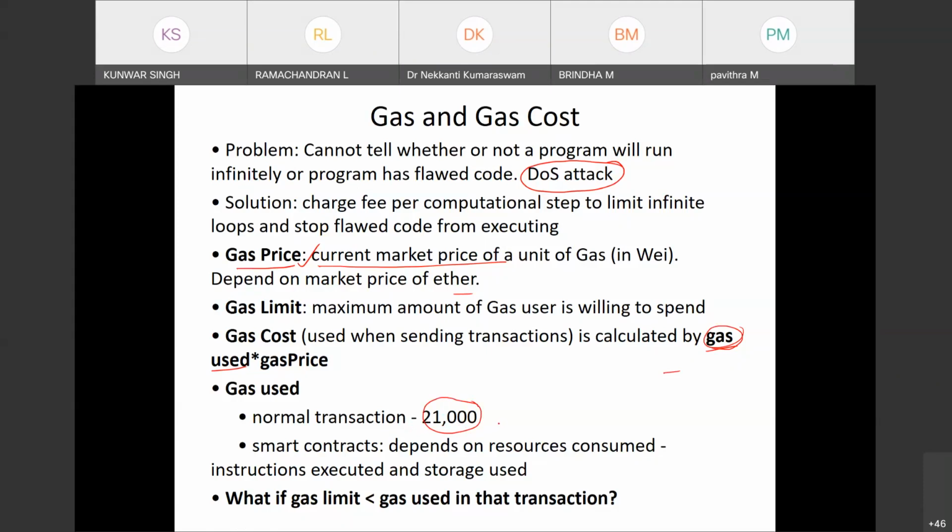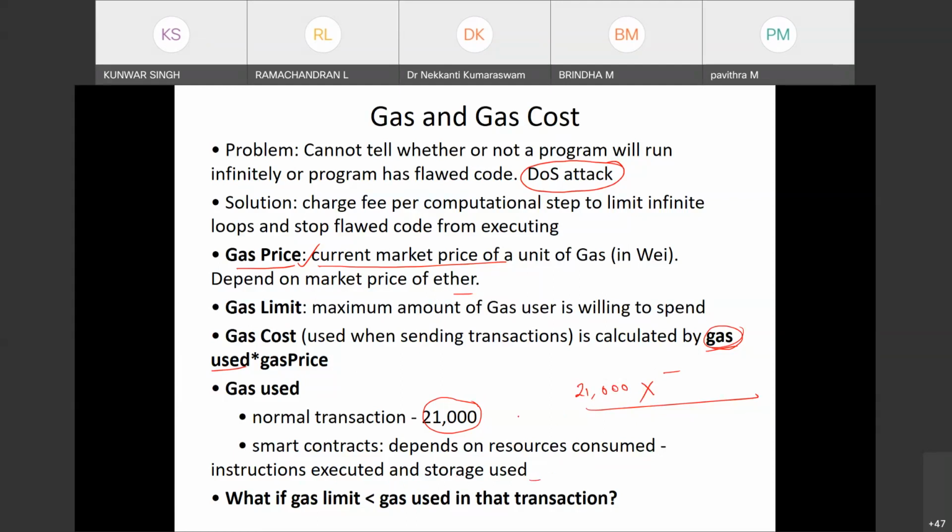If I want to execute that normal transaction, how much gas do I have to pay? I have to pay 21,000 times the gas price at that time. That value is not fixed, but that much I have to pay. Only then will my code be executed. It depends on the resources consumed, instructions executed, and storage used. Later we will see more detail and some examples.